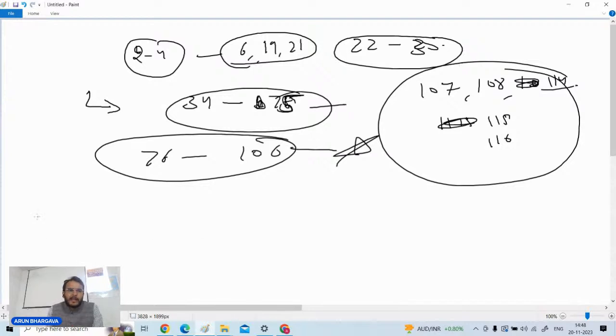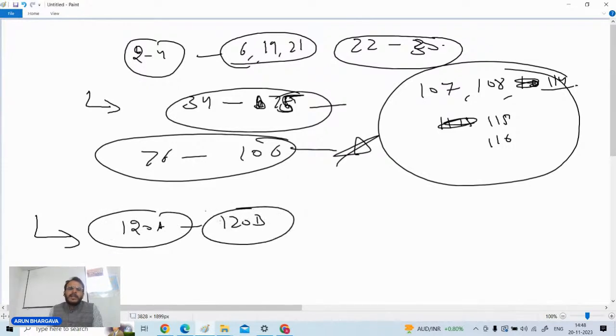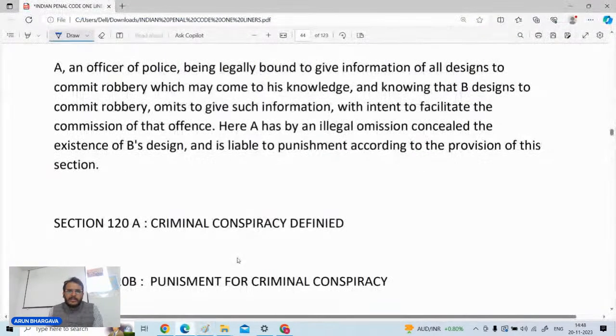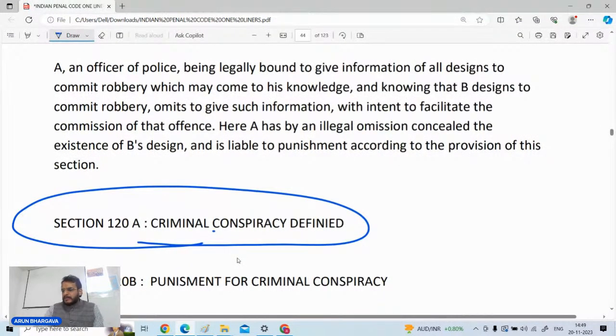The next area of discussion will be criminal conspiracy, 120A and 120B. Criminal conspiracy means that if any person has made an agreement with another to commit an offense, or anything which is prohibited by law or which creates a ground for civil action, meaning any illegal act, and you conspired to do it, you are liable for that.